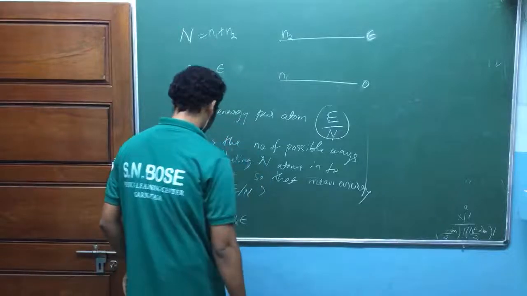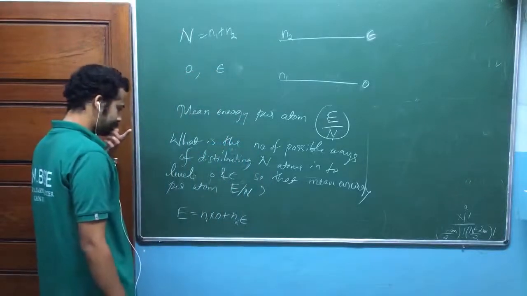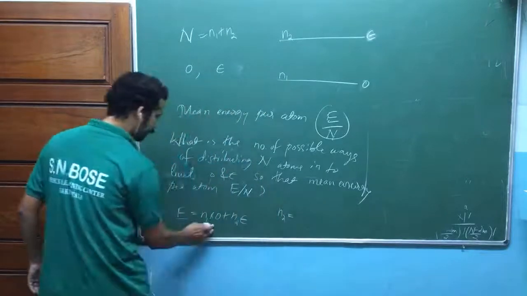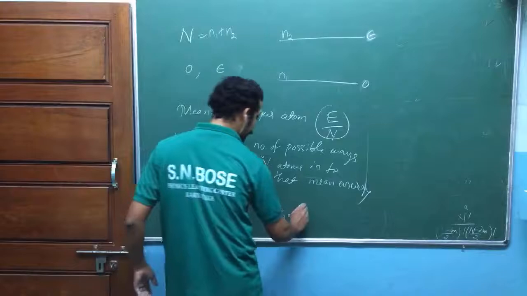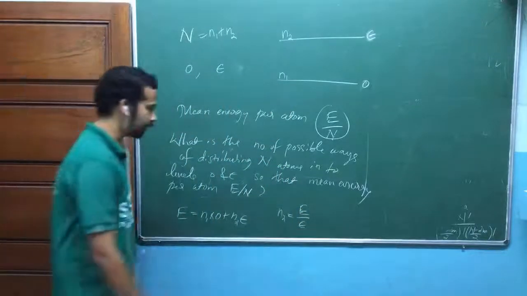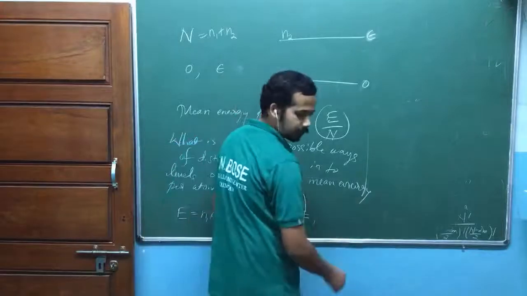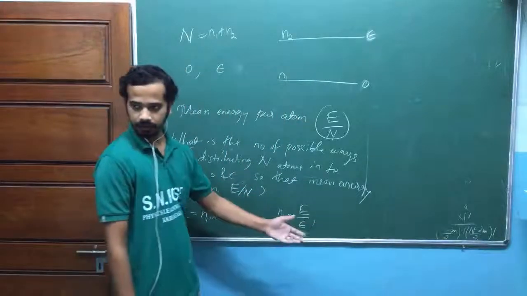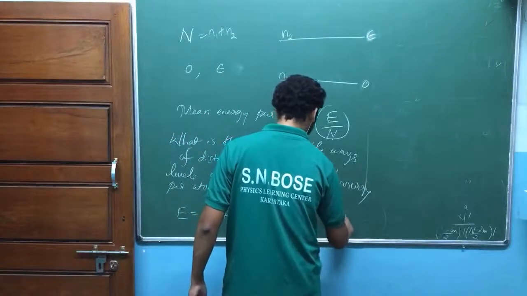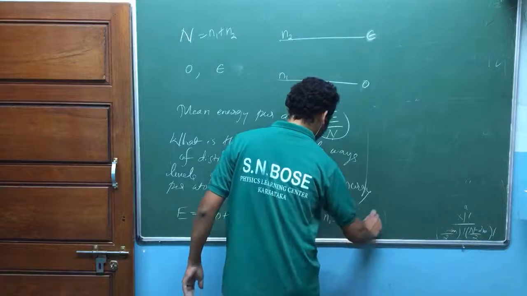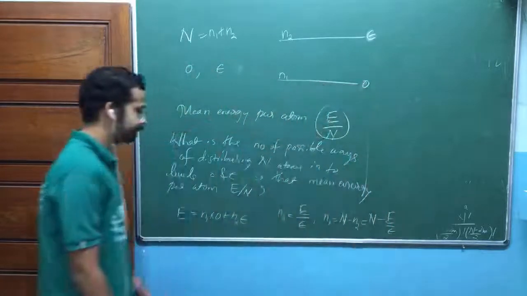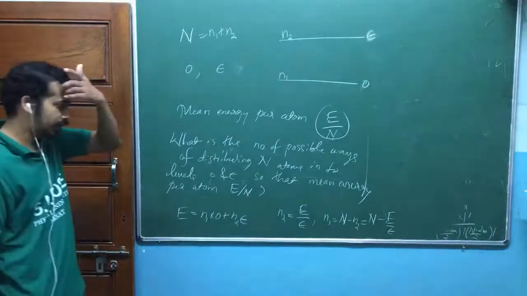I can define n2 from this one. Look here, what is n2? n1 is multiplied with 0, so n2 is equal to E by e. Just check it out. Once you have n2, you should actually look into the options without solving this one, then only you will get the idea how to do this. So if n2 is equal to this, what is n1? That's equal to n minus n2, which is n minus E by e. You got n1 and n2.